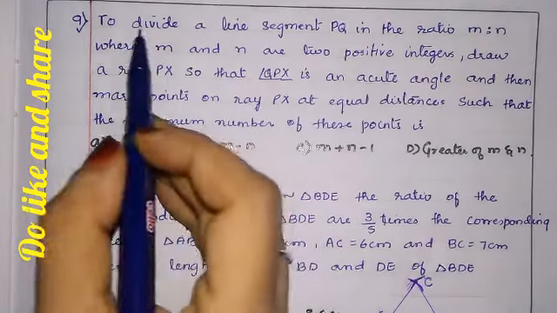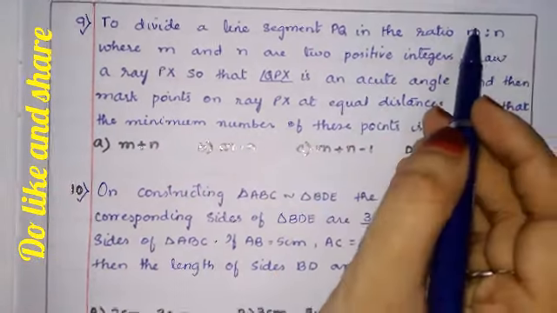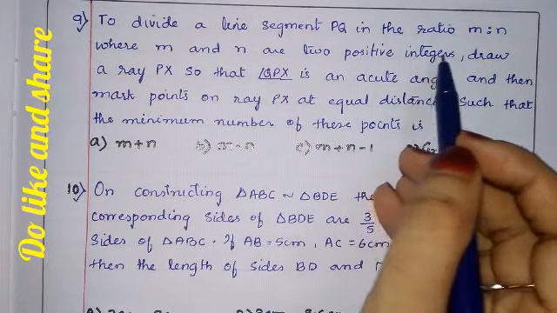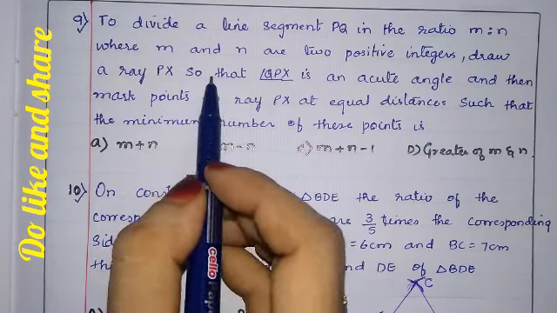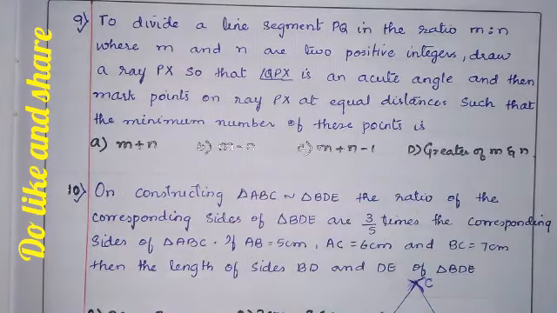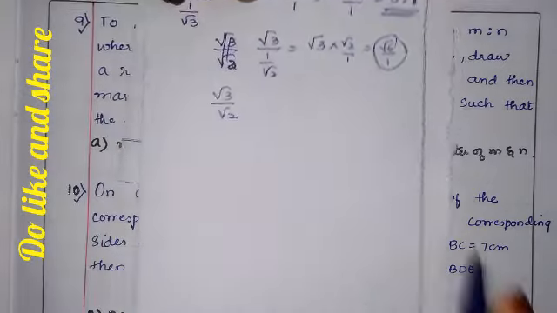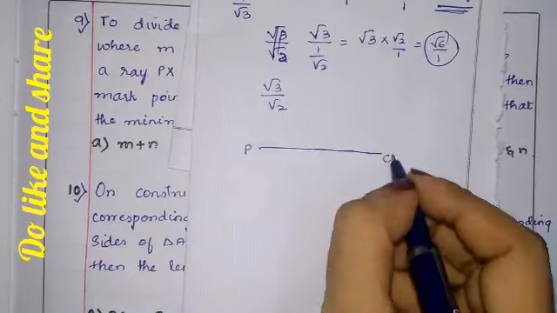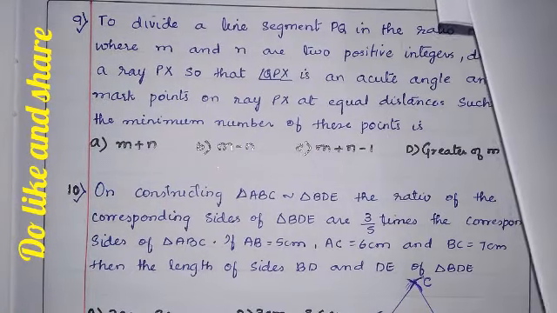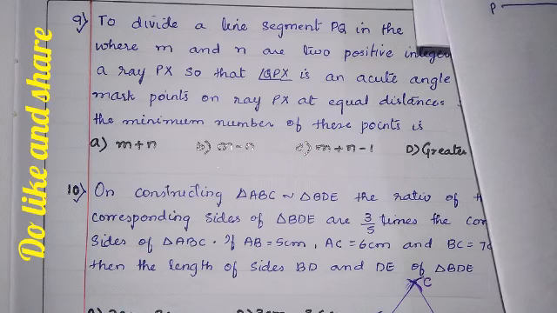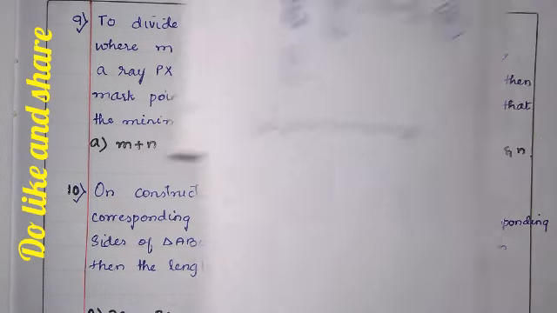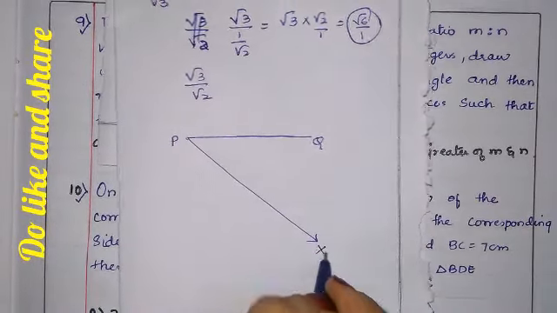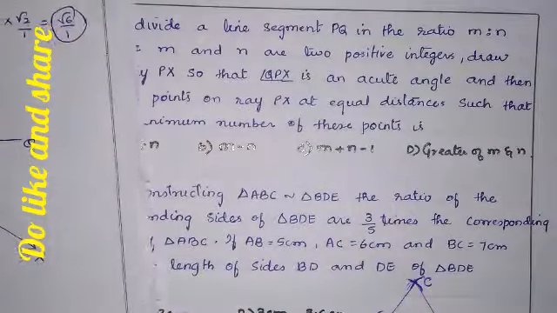Okay, this question is to divide a line segment PQ in the ratio m is to n, where m and n are two positive integers. Draw a ray PX so that QPX is an acute angle. Same as the previous problem. They have told QPX is the acute angle.